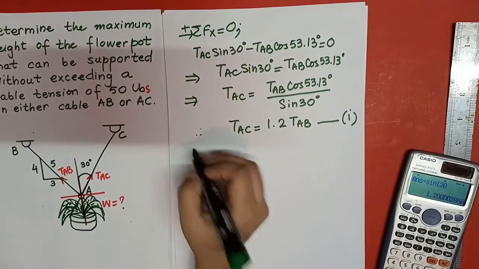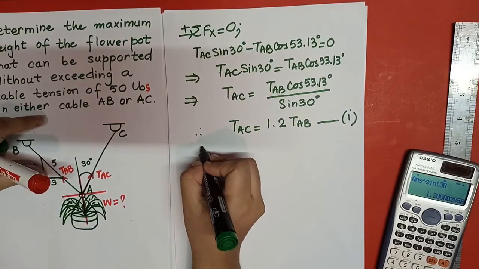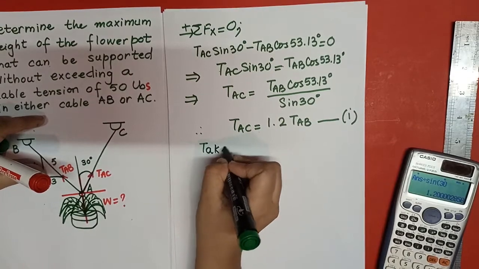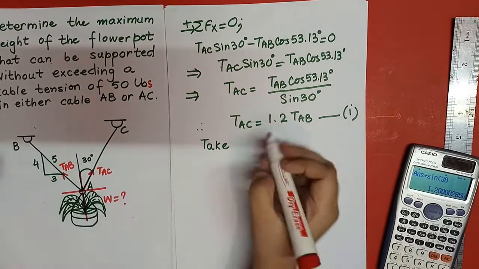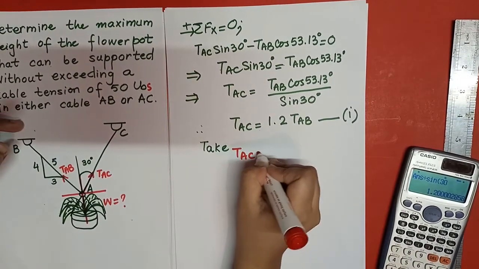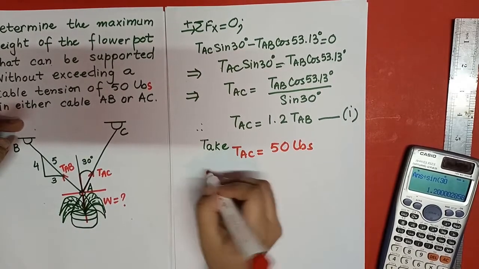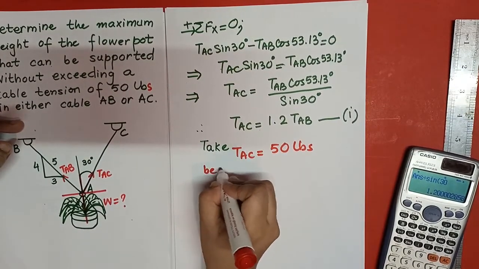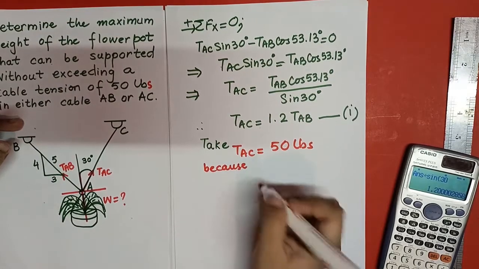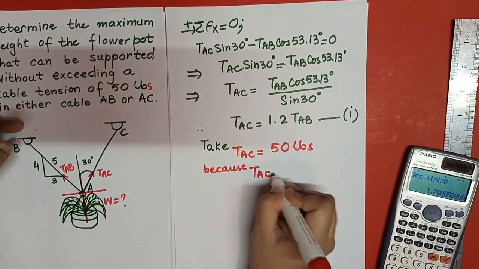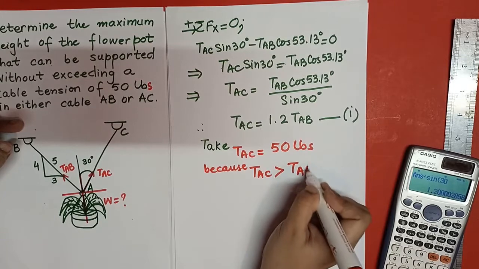So I have to take TAC equal to 50 pounds. Why? Because TAC is greater than TAB.